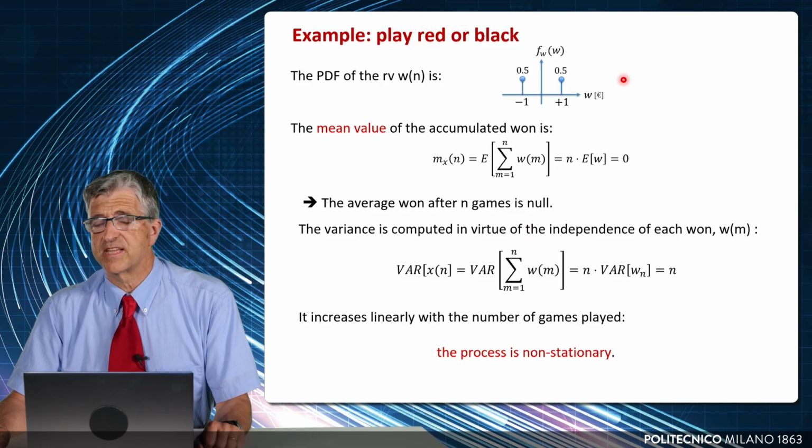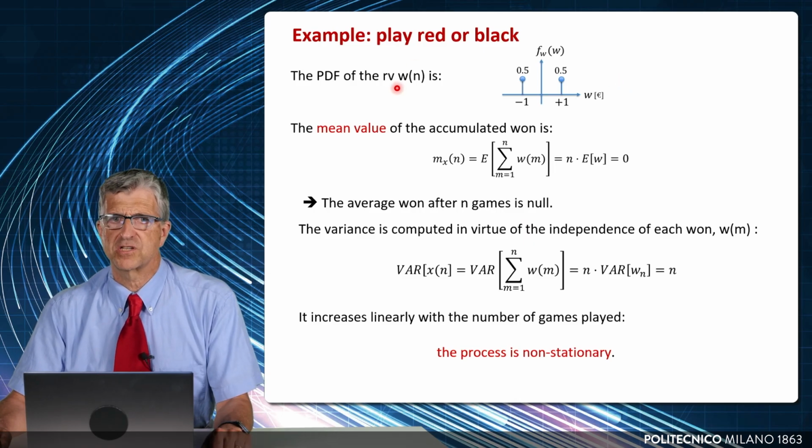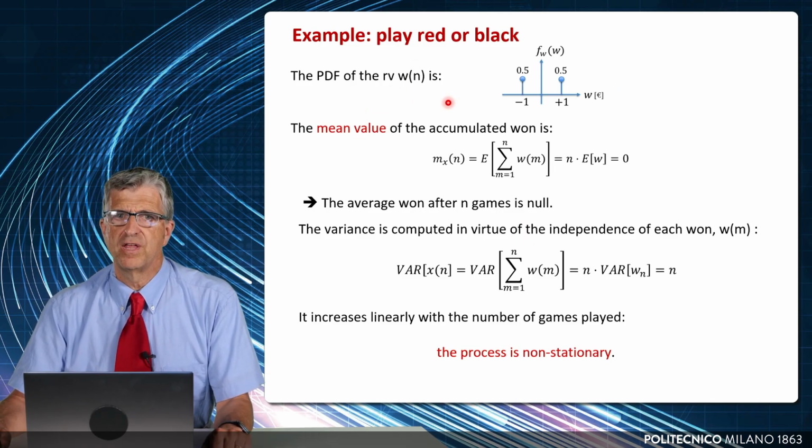So let us compute the statistics of this process, for example, the mean value. First of all, the single win can be either -€1 or +€1 with 50% probability. So the mean value of the single win is 0.